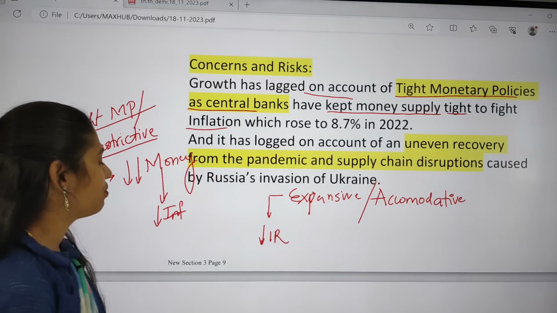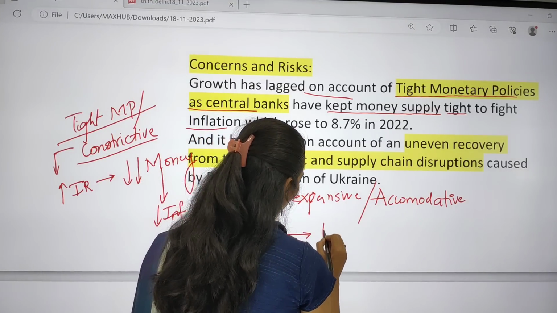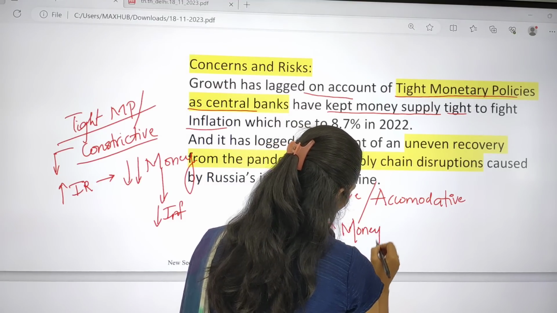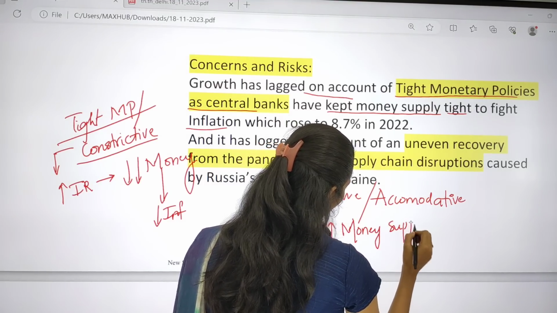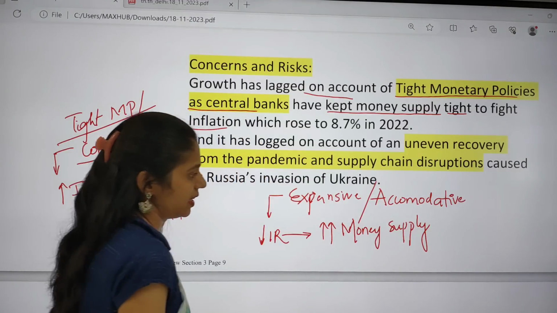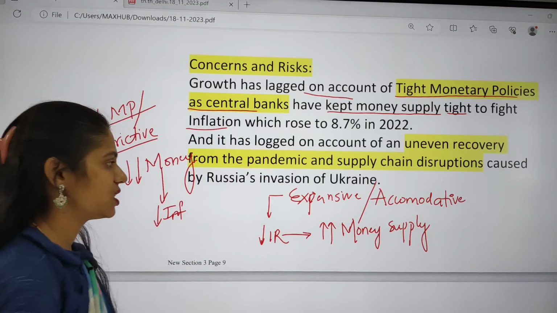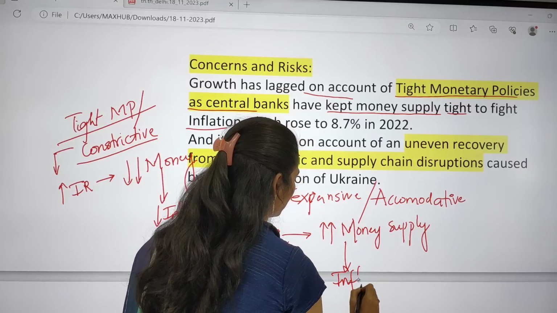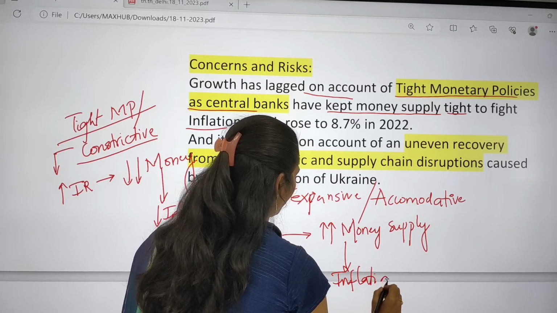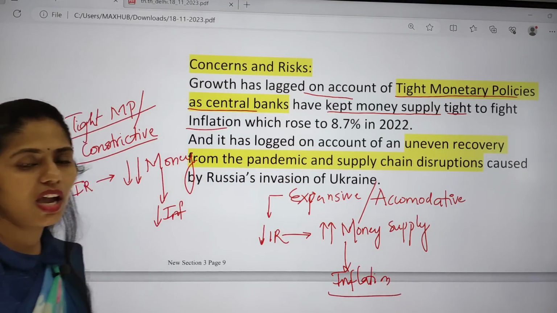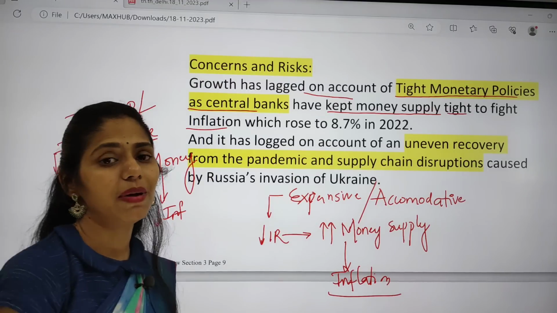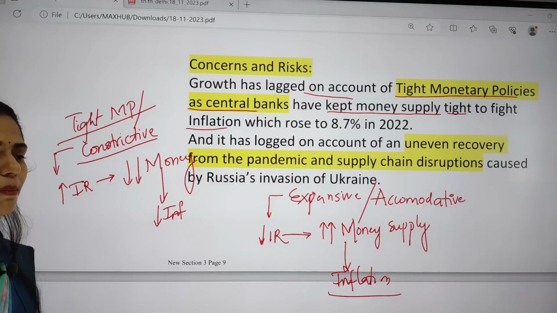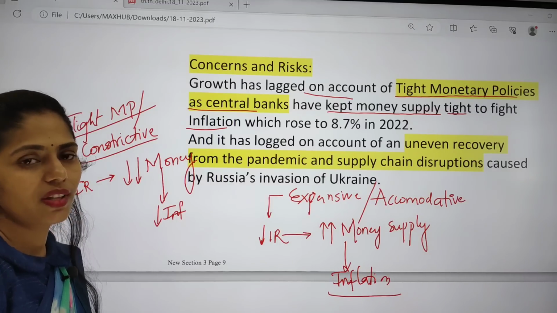Because of the decrease in interest rate, that will lead to an increase of money supply in the market. Whenever there is an increase of money supply, that will cause inflation. So this is about the monetary policy of the RBI, how it is controlling inflation and money supply in the market. The tools used are interest rates, for example repo rate, reverse repo rate, like that.